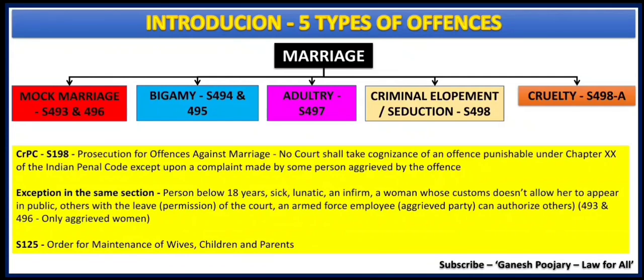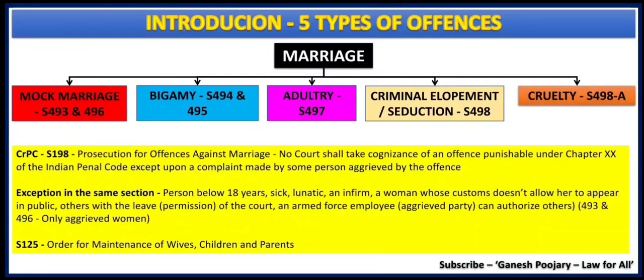But now if you see, we can divide these 7 sections into 5 major types of marriage related offenses. The first one is mock marriage, which is discussed between section 493 and 496. Then we have bigamy, sections 494 and 495. We have adultery discussed under section 497, which has now been repealed. Criminal elopement or seduction is discussed under section 498, and we have cruelty, section 498A. Now I will briefly explain all these 5 concepts.